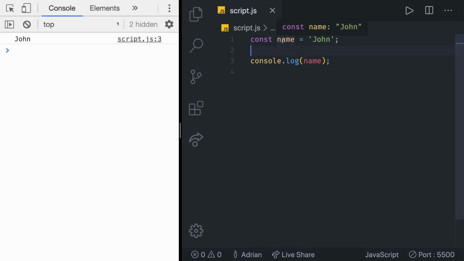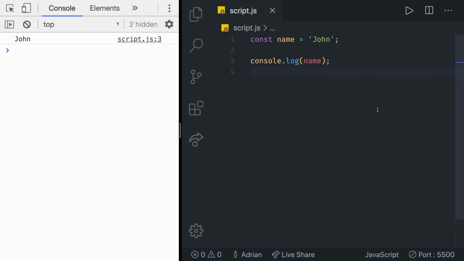All the other characters, besides the first one, can be any letter, digit, or an underscore or a $ sign. So we can say name, and then we can put underscore, we can put test, and then the $ sign. That's a valid variable name. We can test it one more time right there, and it works. But if we tried something like name and then provided an asterisk, that's not going to work. We cannot use special characters in naming our variables. That's it. So let's go back to the name. Let's just console log the name.